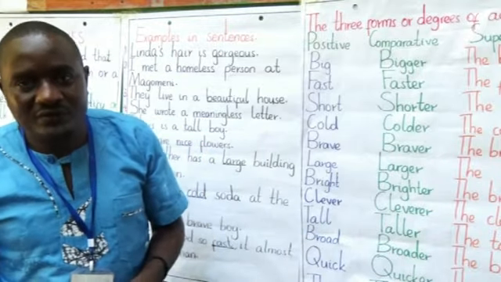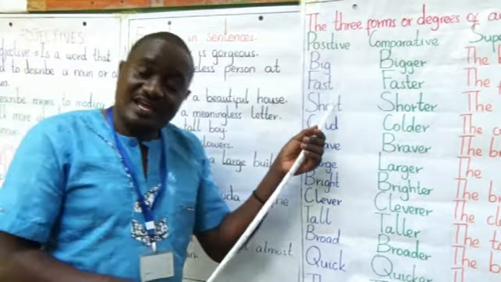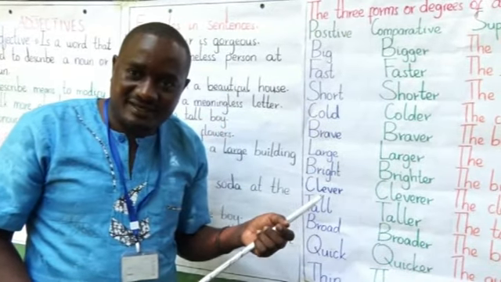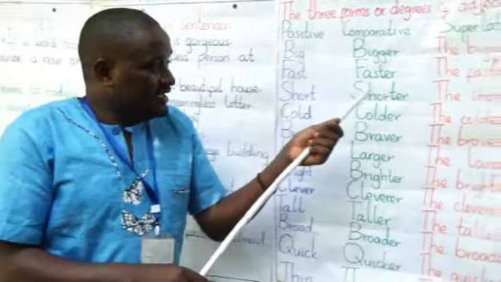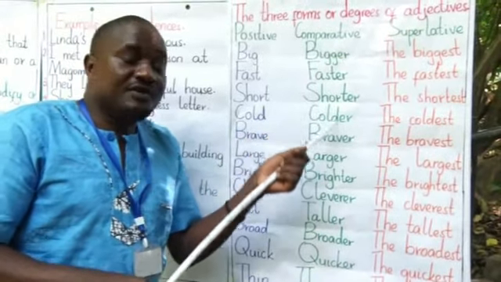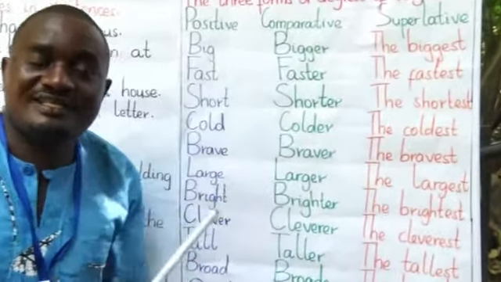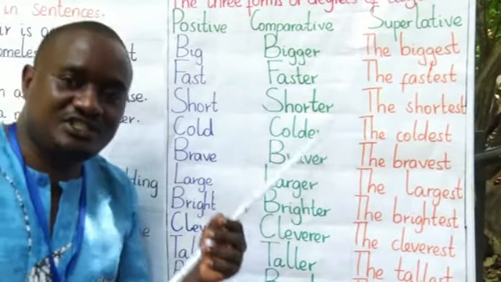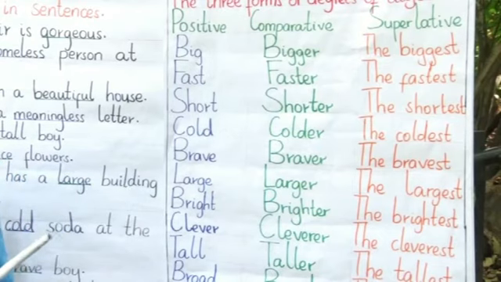For example, you can say Julius is a short boy. Others can say, Julius is shorter than David. Julius is shorter than David.